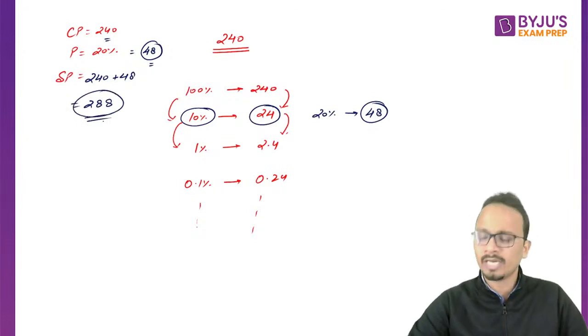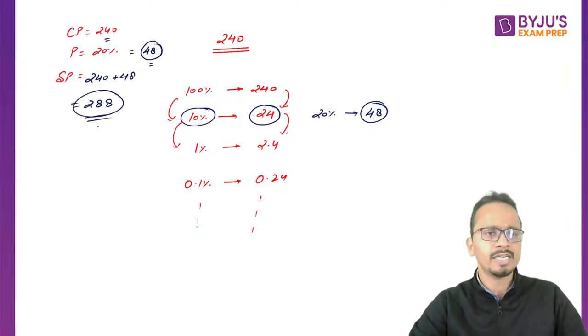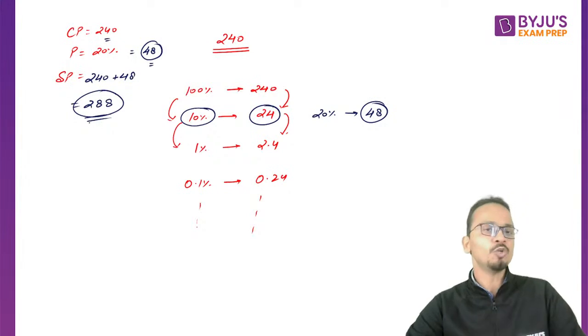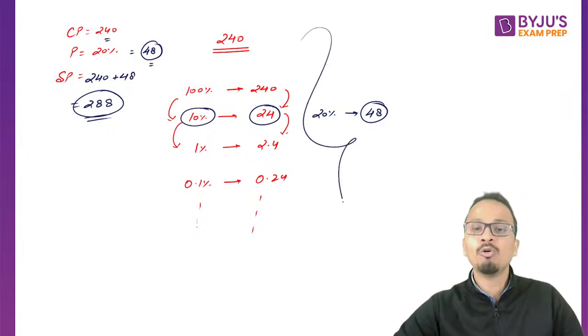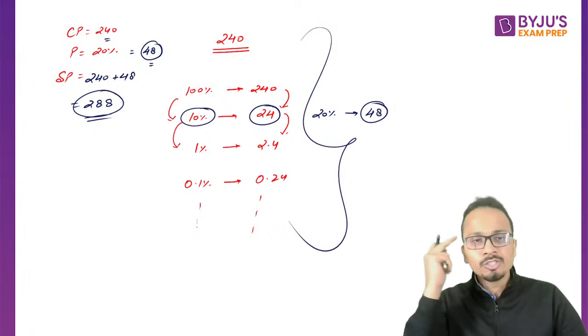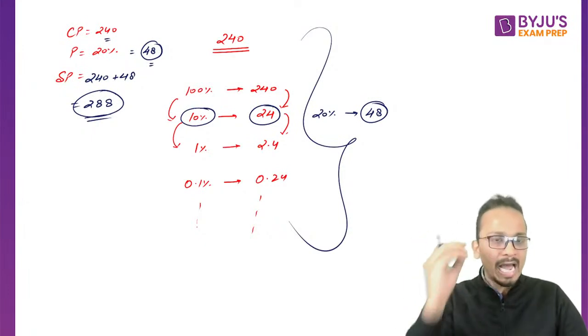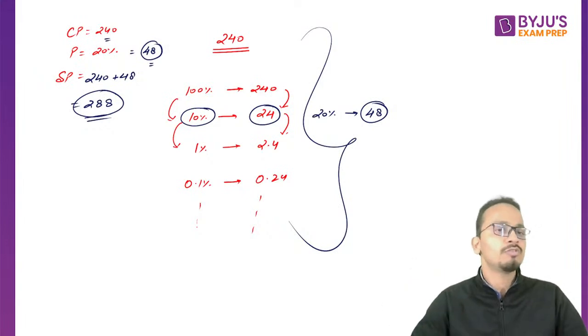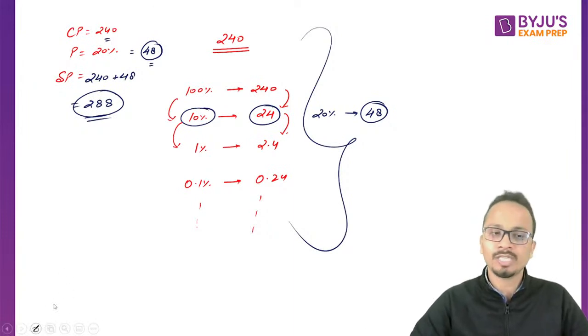The answer is 288. Yes, almost all of you are correct. But the key is we have to do this question without using this much amount of rough work. All the calculations should be done here, and the answer should come out from you in a matter of 2 to 3 seconds. So let's have a look at one more question like this.